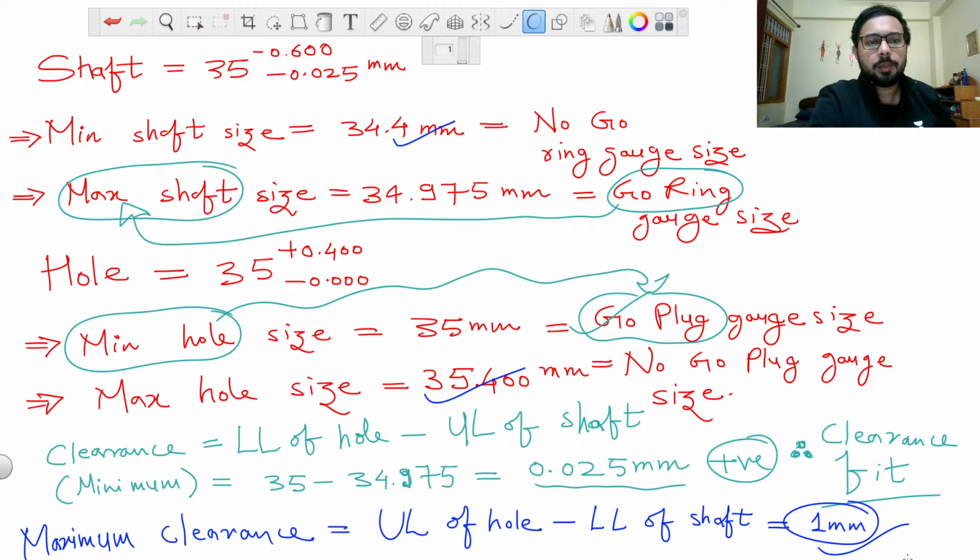It is making you calculate all these things, and any of the things that we have calculated can be asked in a GATE examination or any other examination or even interviews.